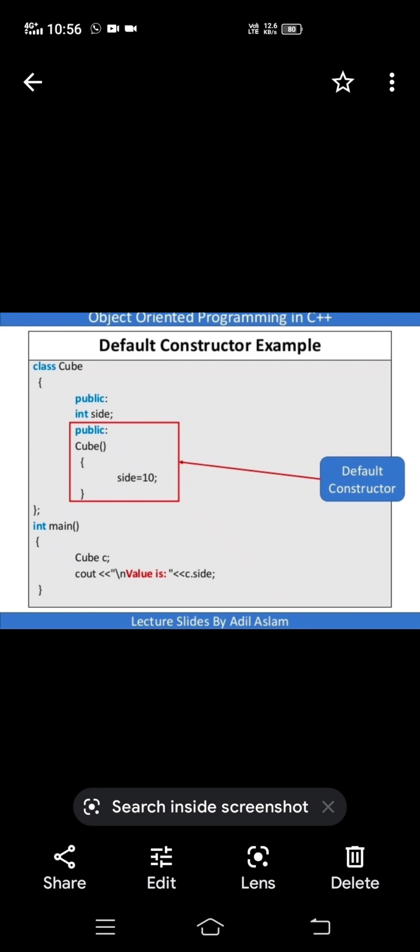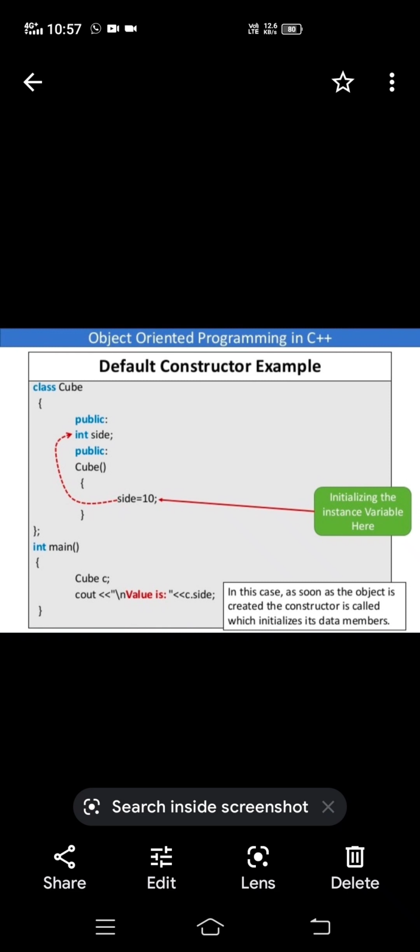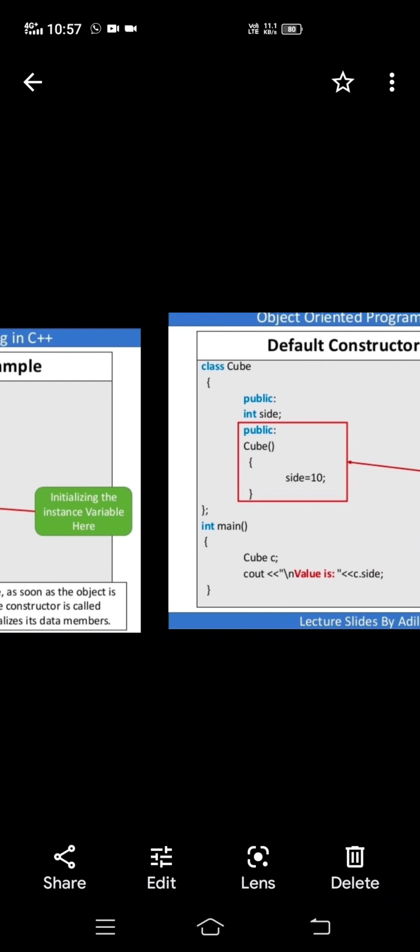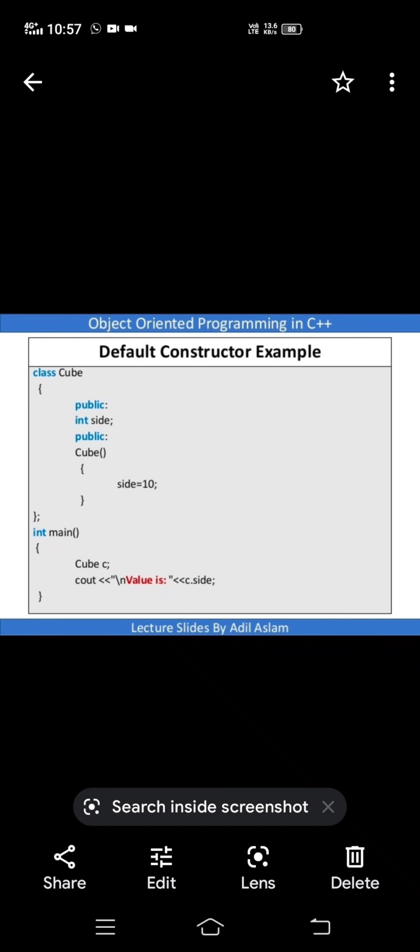After executing the code for C, the highlighted block is there, and that default constructor is invoked. After it is invoked, the 10 that you have written is assigned to the side variable. So after execution, you will get the output: value is 10.